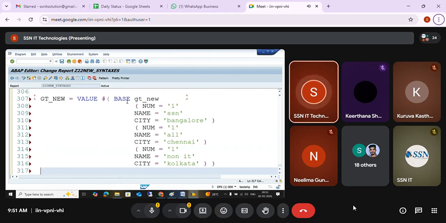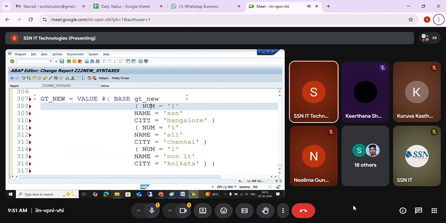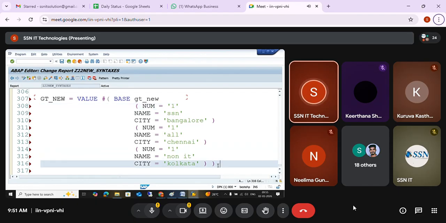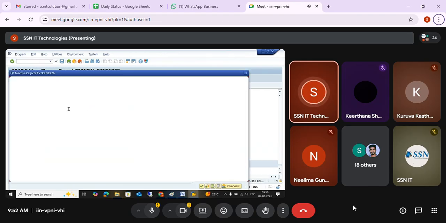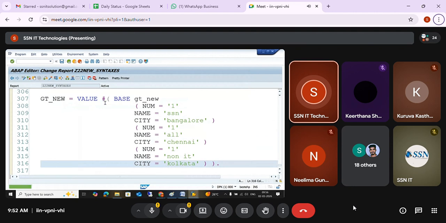Zt new only I'm going to fill, in that num equal to 1, name, city, and this is one bracket, then again repeating, again repeating, after that closing this fully. So this is how you're going to write, so that you fill all the records in one hit.